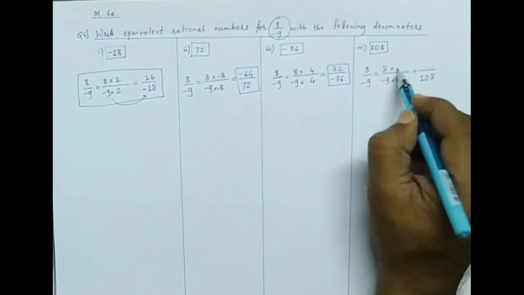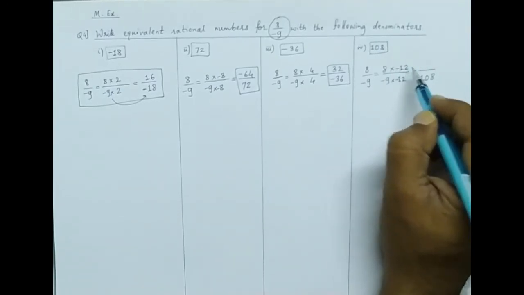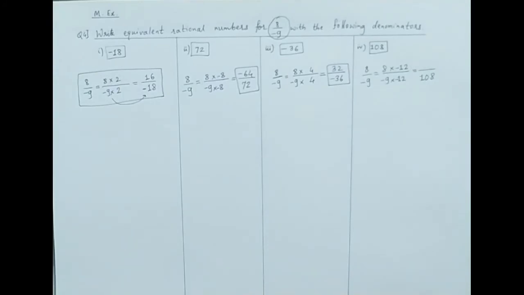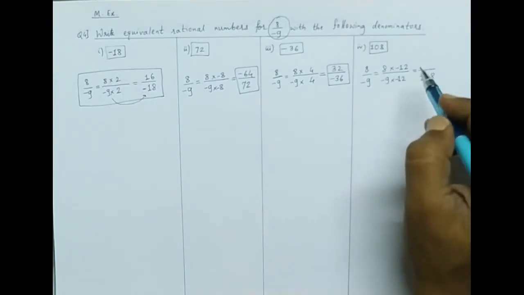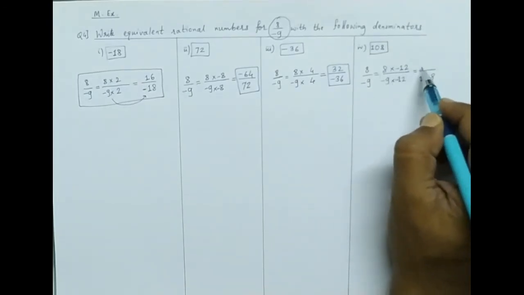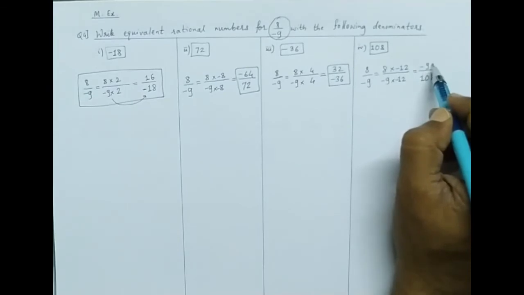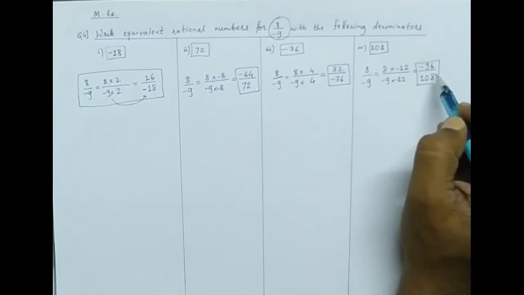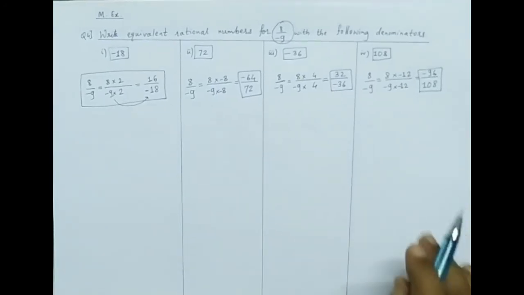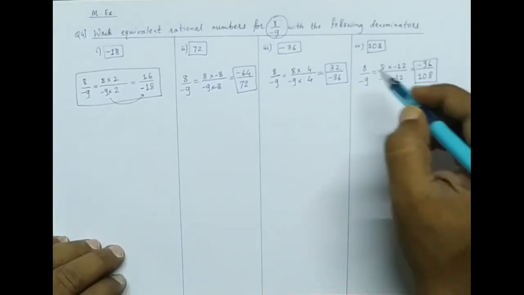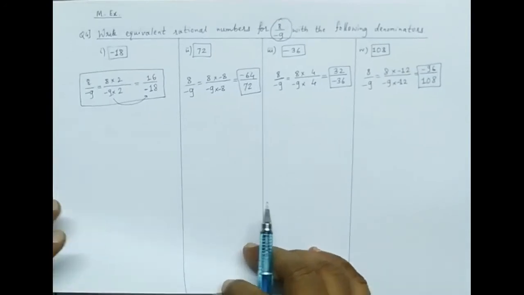So we have to multiply by minus 12. Here plus into minus becomes minus, and 12 eights are 96. So when the denominator needed is 108, the numerator becomes minus 96. Okay, we'll go to the next sum.